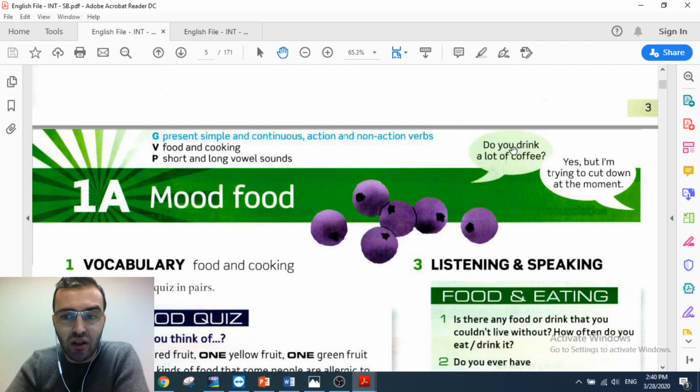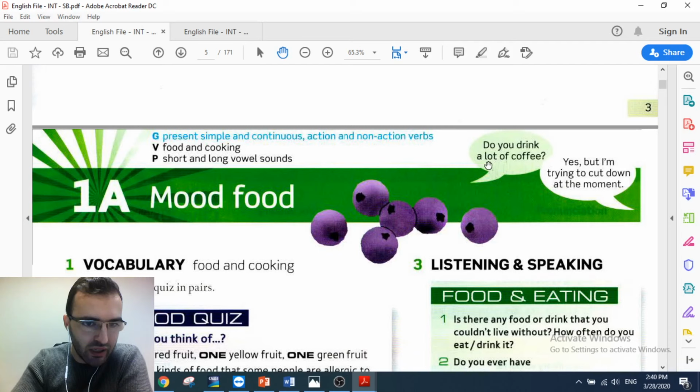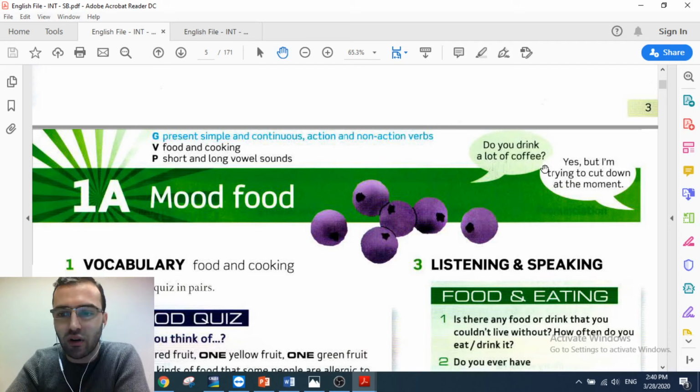So here it says, do you drink a lot of coffee? There are people who drink a lot of coffee, and it says yes, but I'm trying to cut down, which means I'm trying to reduce the amount of coffee which he or she drinks. So he's trying to reduce it, or to cut down, at the moment.